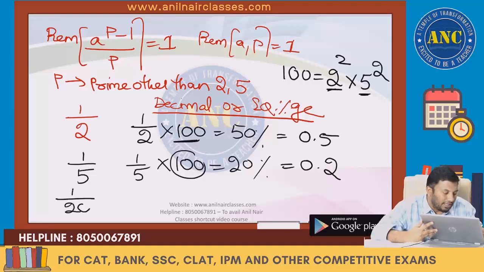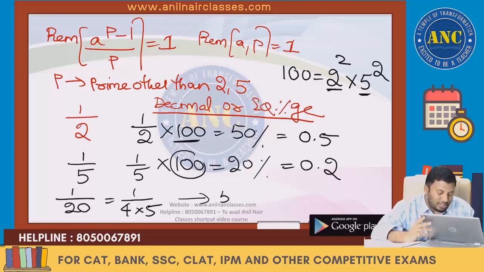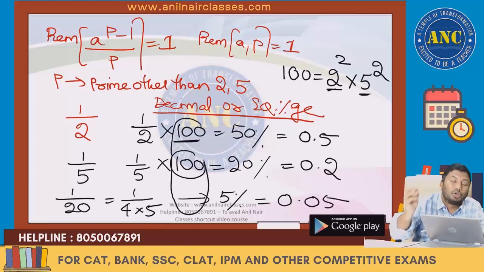1 by 20 is 1 by 4 into 5. 100 is divisible by 5, which is nothing but 5 percent, which is a terminating decimal. Because the prime bases of 100 are 2 and 5, the fraction will result in a terminating decimal only if the denominator is either a power of 2 or a power of 5 or a combination of 2 and 5 powers.